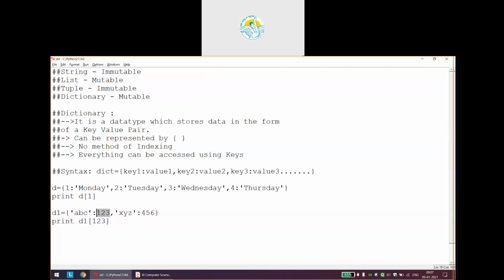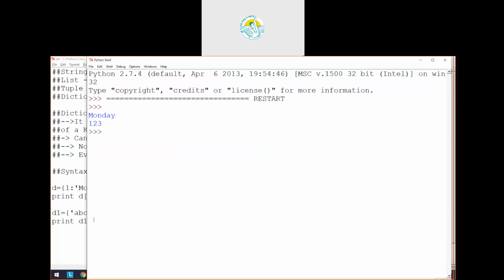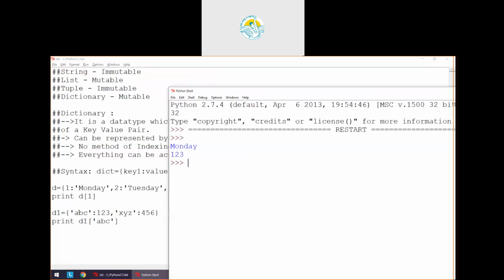Why I did this is so that you do not assume that to access elements of a dictionary we will always use a number. No, to access elements of a dictionary we need to make use of the key. So here, because my keys are characters, I will have to use that character, and I will get the value that is linked with ABC, that is 1 2 3.